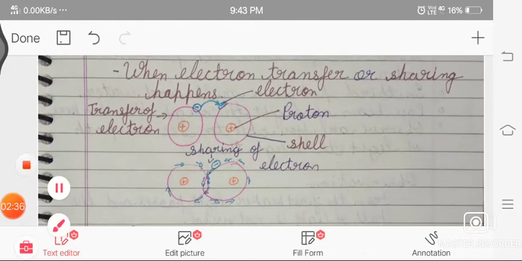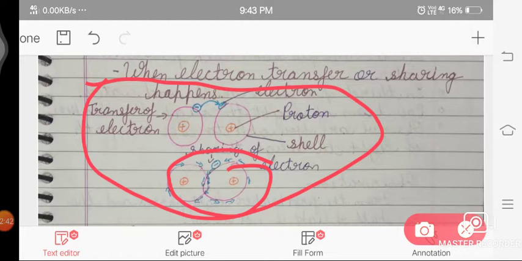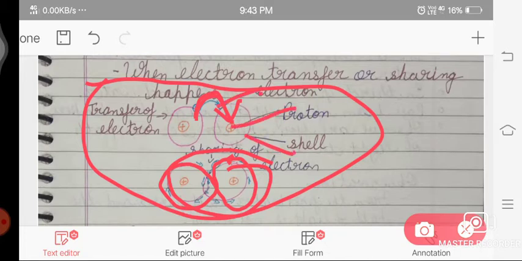Like in this diagram, here the sharing of electrons is happening. The electrons start from here and go here, then from here. In this diagram the electron jumps from one atom to another atom. It means the electron is transferred from this atom to this atom. These are the electrons, these are the protons, and this is the shell.